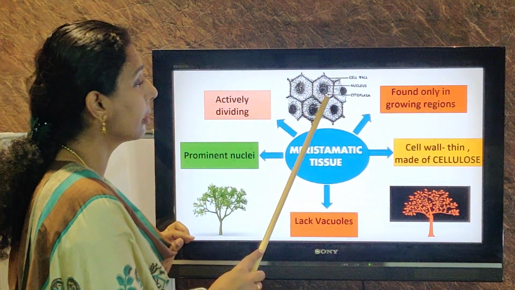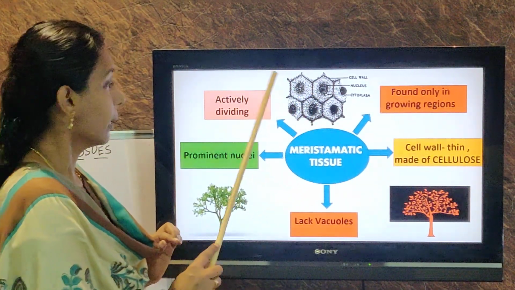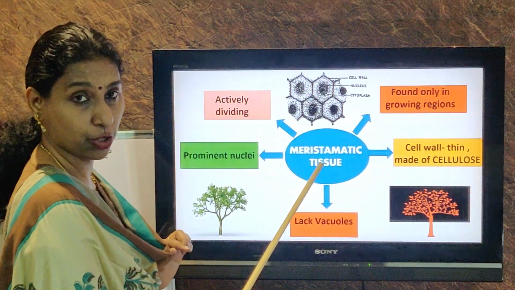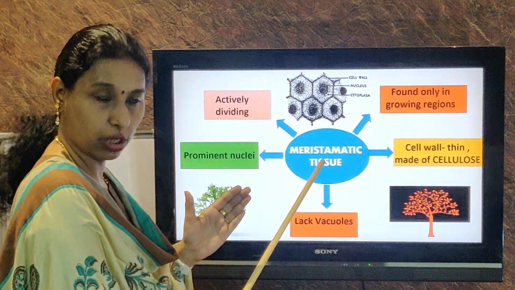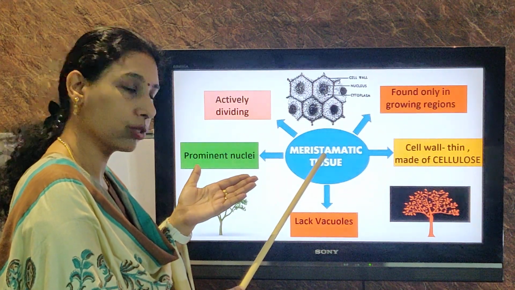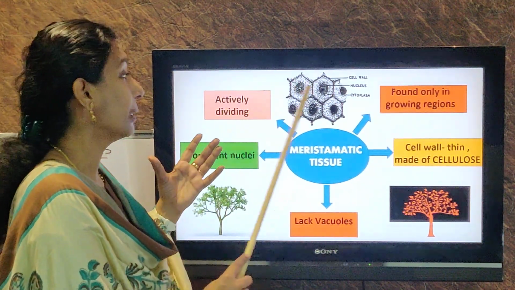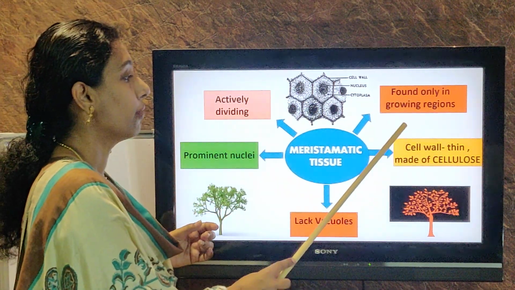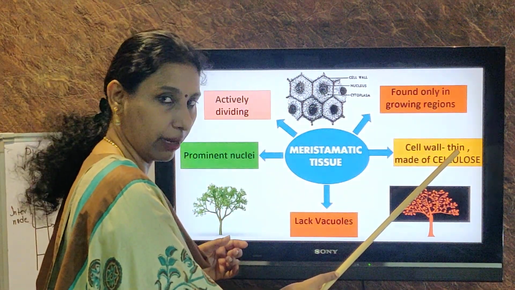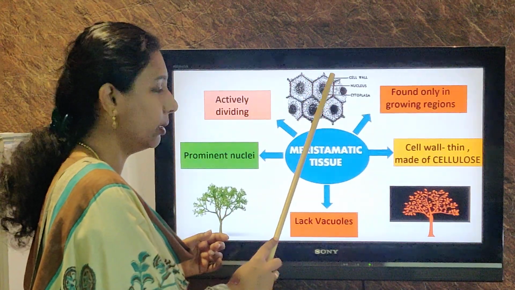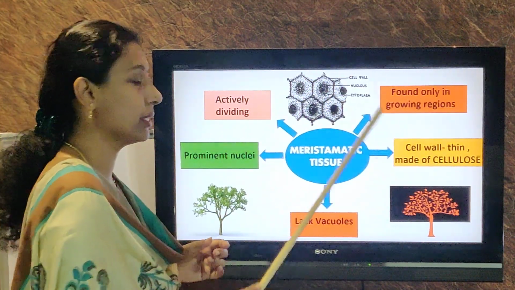There are no intercellular spaces in between. Okay, so what are meristematic tissues, or how do you identify them under the microscope? They are actively dividing cells. Of course, you cannot see them like that. But what are the other features? The cell wall is very thin, and the cell wall is made up of cellulose.